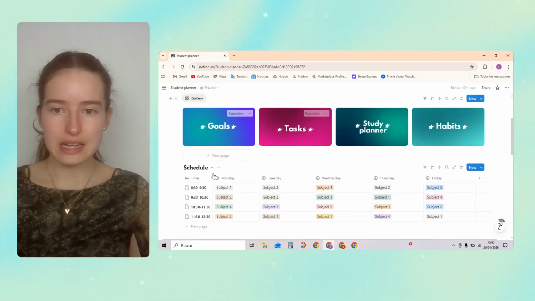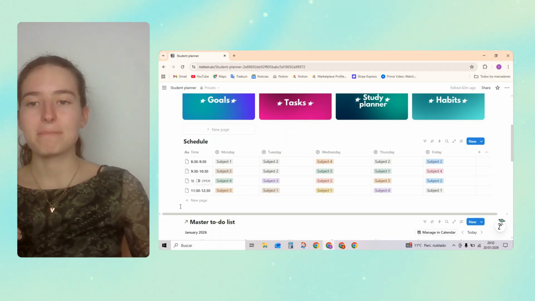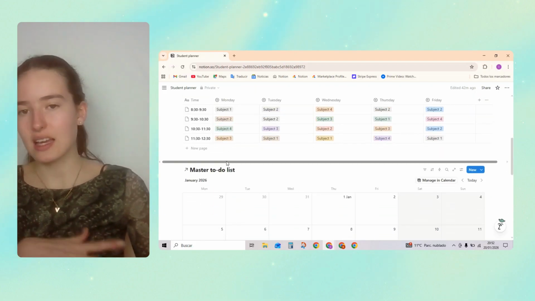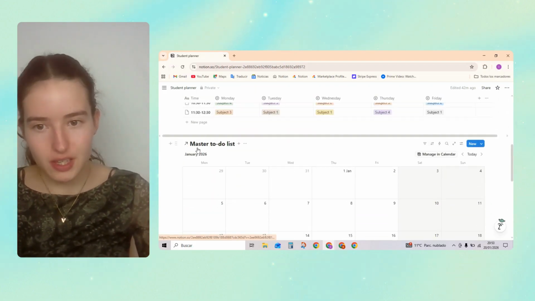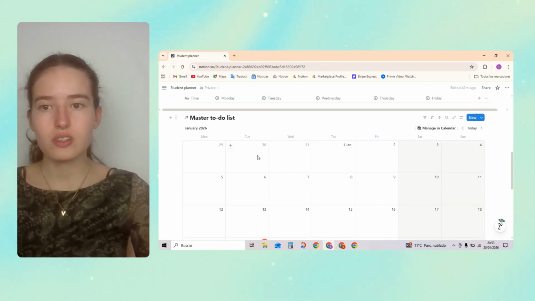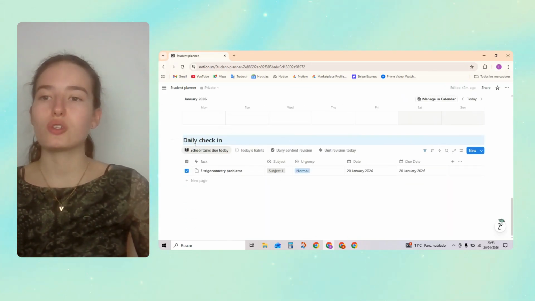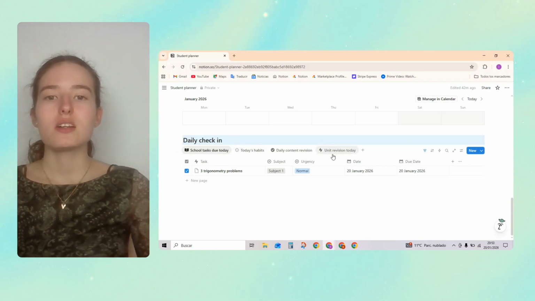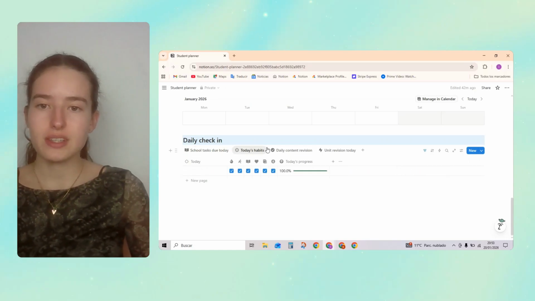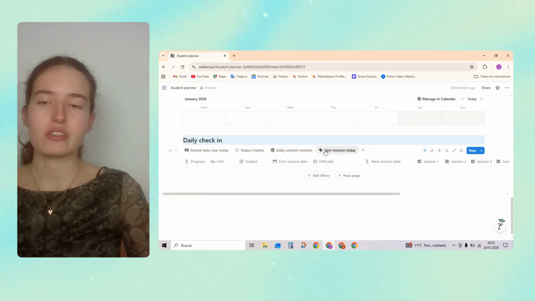And now we're going to see what this is about. This is your schedule. You can put your subjects and so on. You can edit this. Okay, easy. This is your master to-do list. You can see this in your calendar view to see what tasks you have for each day. Perfect. And this is your daily check-in where you can see some important stuff. For example, school tasks due today, today's habits, daily content revision, and daily unit revision.